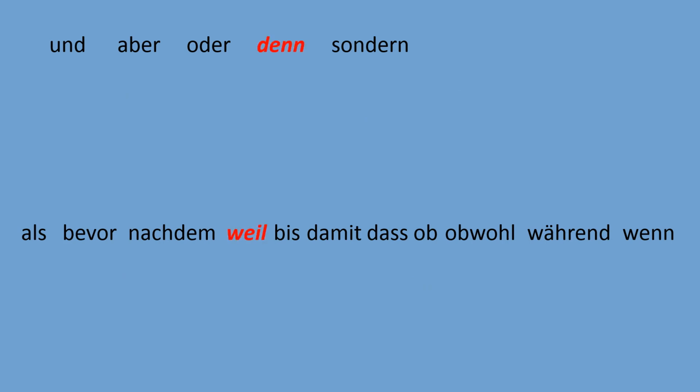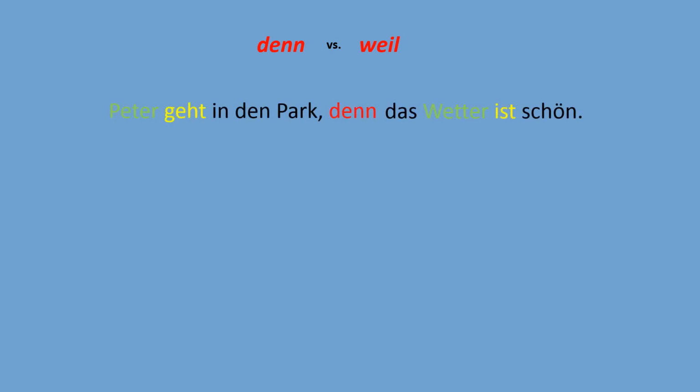Good, so one question my students always ask me when we compare coordinating and subordinating conjunctions is this one. In both lists, we have a word with the same translation, with the same meaning in English. So denn means because, and weil means because. So the question is, when do we use denn, when do we use weil, and what is the difference between the two of them? So let's take a look at some examples. Peter geht in den Park, denn das Wetter ist schön.